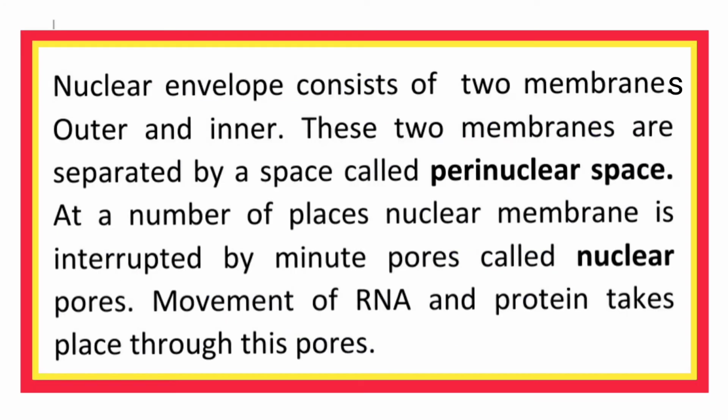Nuclear envelope consists of two membranes, outer and inner. These two membranes are separated by a space called perinuclear space. At a number of places, nuclear membrane is interrupted by minute pores called nuclear pores. Movement of RNA and protein takes place through these pores.